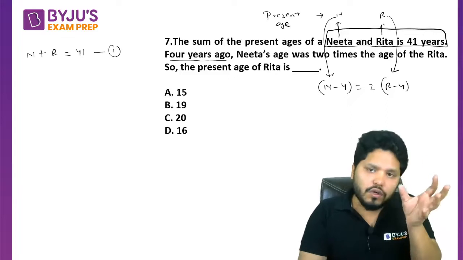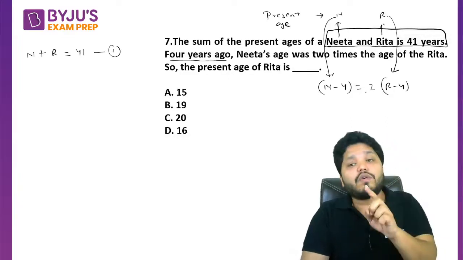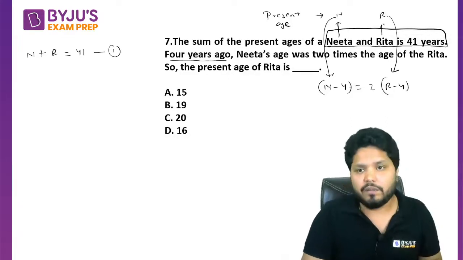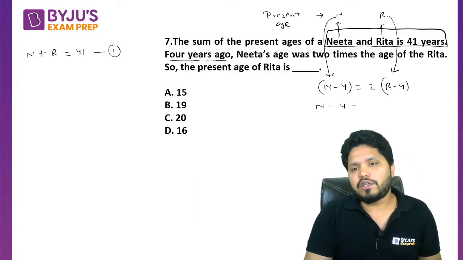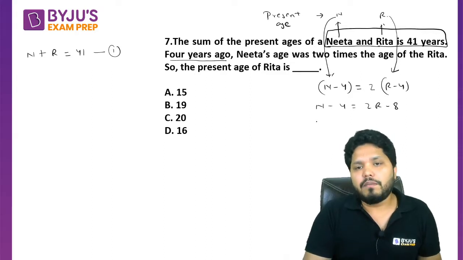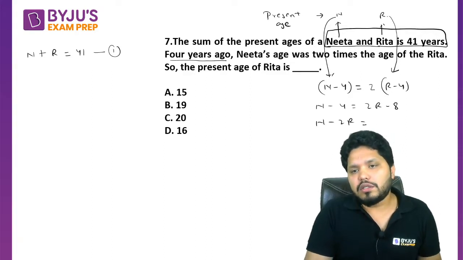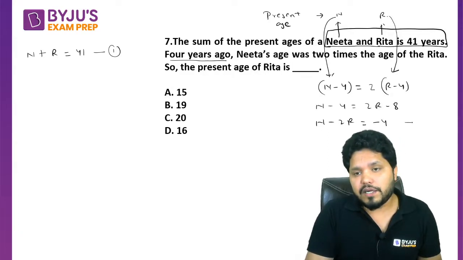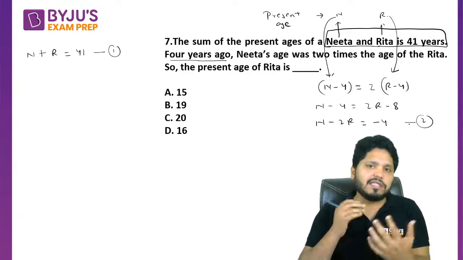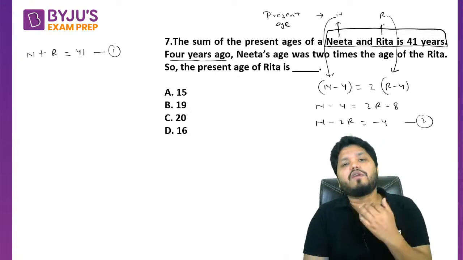So 4 years ago, whatever be the age of Nita, that is equal to 2 times the age of Rita at that point of time. Now you can solve this also. Then you must be getting N minus 4 is equal to 2 times (R minus 4), so N minus 2R turns out to be minus 8 plus 4, which will become minus 4. That's your second equation.